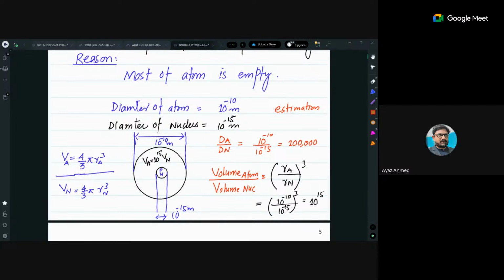It means that we see the gold foil as completely solid, but if the alpha particles are passing through it, there must be some empty spaces. That shows that the atom as a whole is very low density. It has a very small part which has some material inside. The rest of the part is empty.